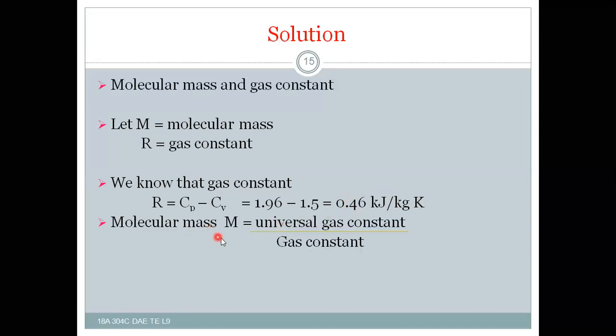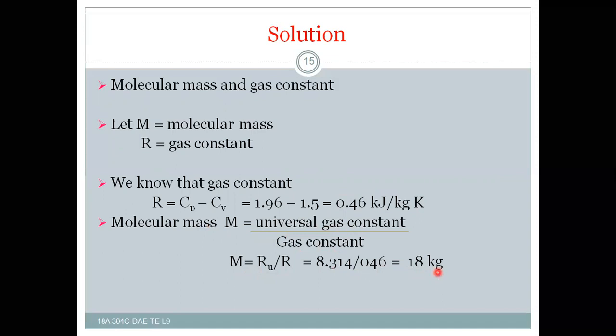And molecular mass M is equal to universal gas constant by gas constant. So M is equal to Ru by R, that is 8.314 by 0.46. Then you will get 18 kg per mole. 18 kg per mole will be the molecular mass.